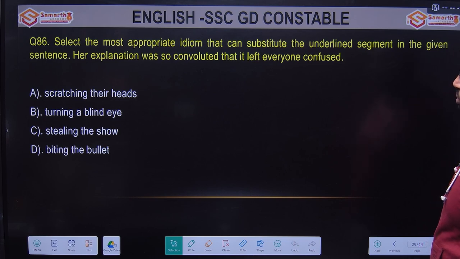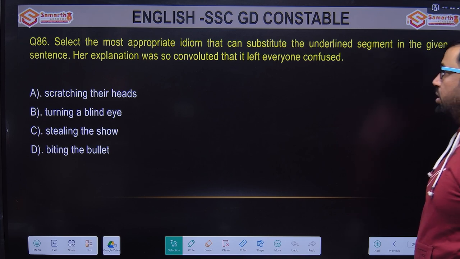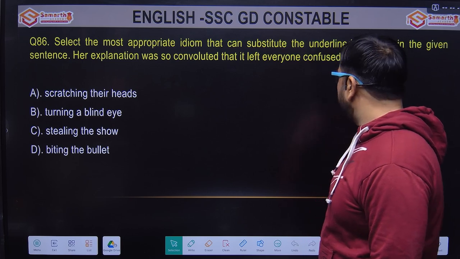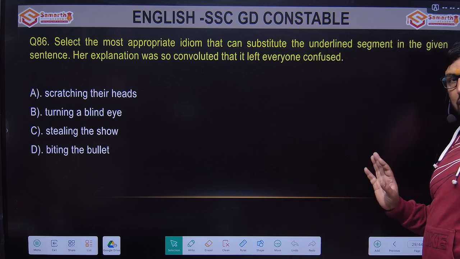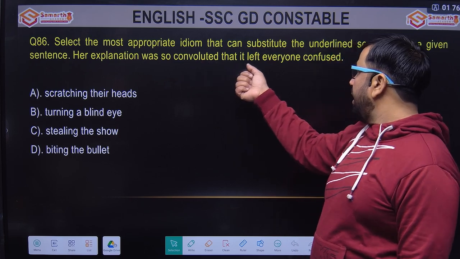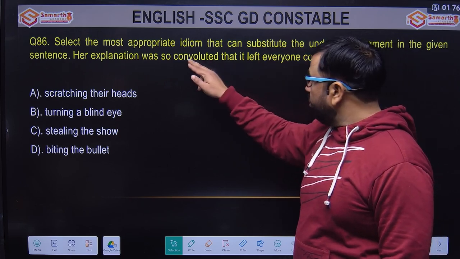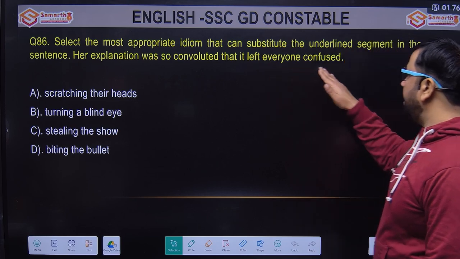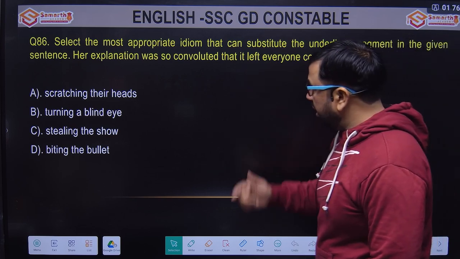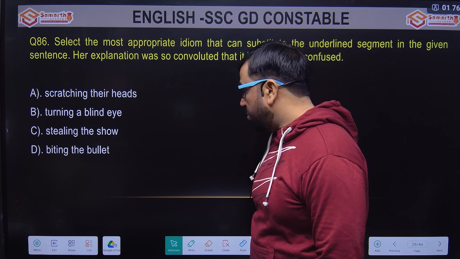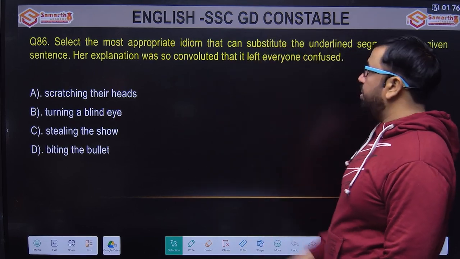Next one is: select the most appropriate idiom that can substitute the underlined segment in the given sentence. The question is: her explanation was so convoluted that it left everyone confused. After reading the sentence, we understand the meaning. Convoluted means roundabout, difficult. So the explanation was so difficult that it made everybody confused. Options are scratching their heads, turning a blind eye, stealing the show, or biting the bullet. Basically they are all idioms.